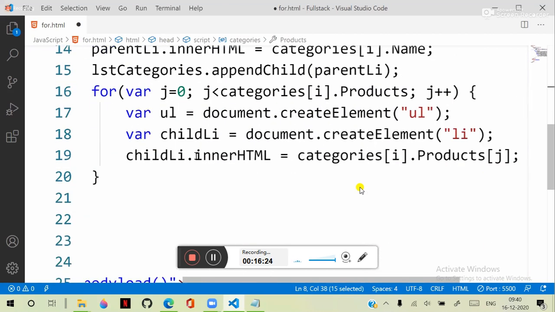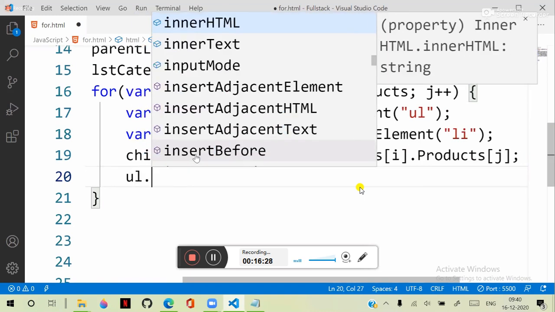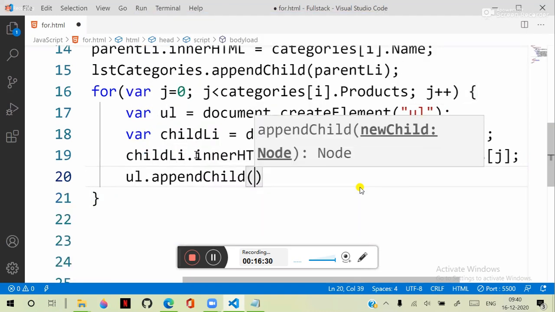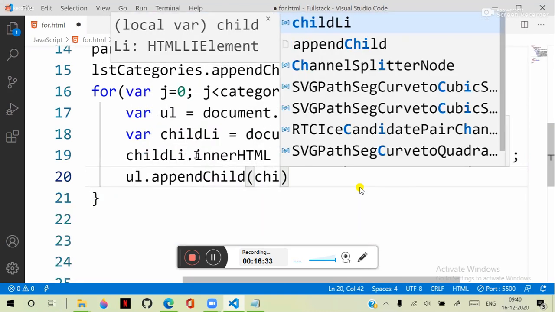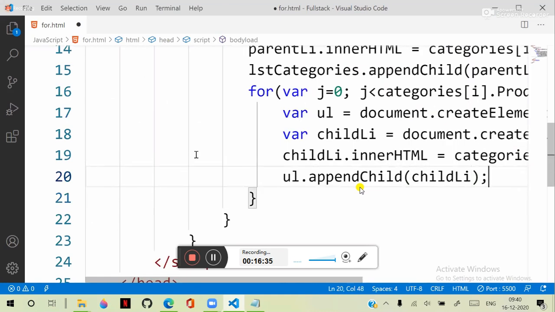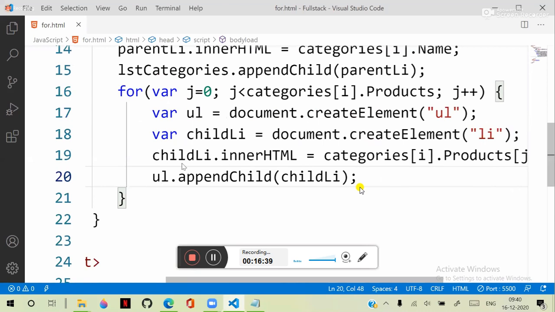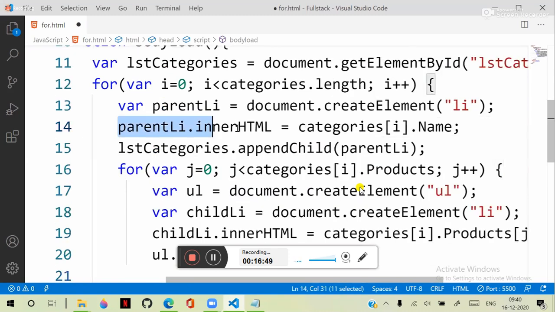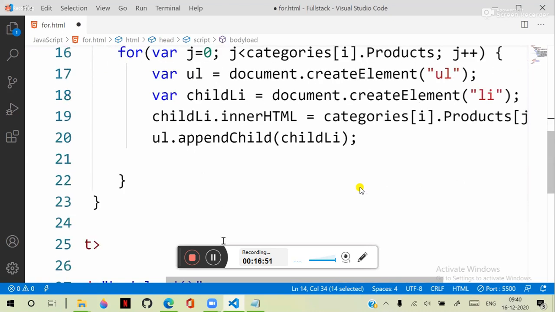Now important, this child list item must be added into ul dot appendChild, li child list item. After adding the list item to ul, this ul must be added to the parent list item. That means this is the parent list item, and into that we need to add this one.